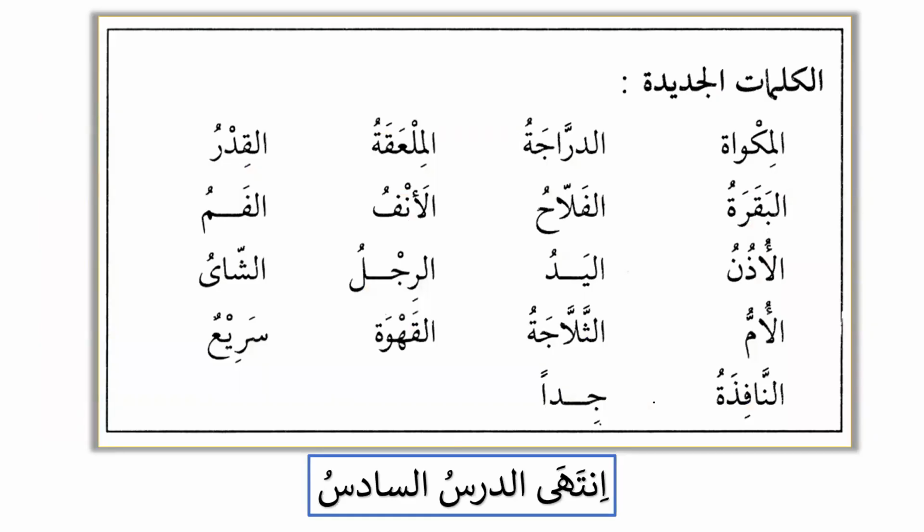Al-Kalimatu al-Jadidatu, the new words. Al-Mikwatu, does anyone remember the meaning of al-Mikwah? Yes, please write it quickly. Iron, excellent. Ad-Darrajatu, bicycle. Al-Mil'aqatu, spoon. Al-Qidru, cooking pot, excellent. Also we need to write: al-Mikwah is feminine, al-Darraja is feminine, al-Mil'aqatu is feminine, al-Qidru is also feminine. Why is it feminine? We have learned in the previous lesson, because this is in the category of the feminine.